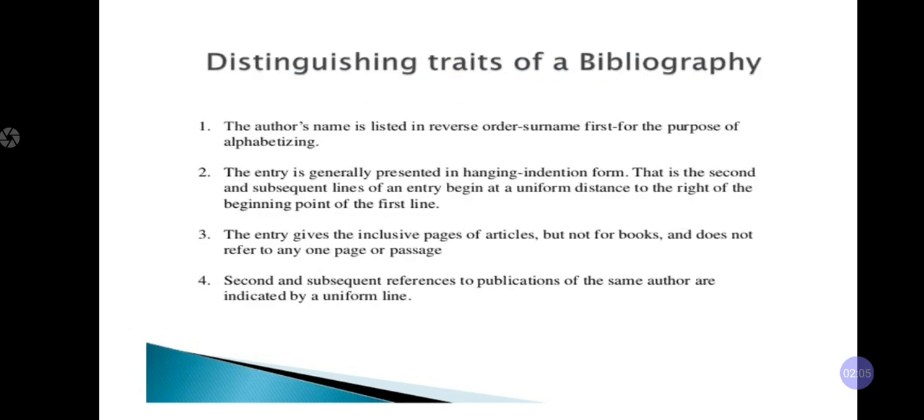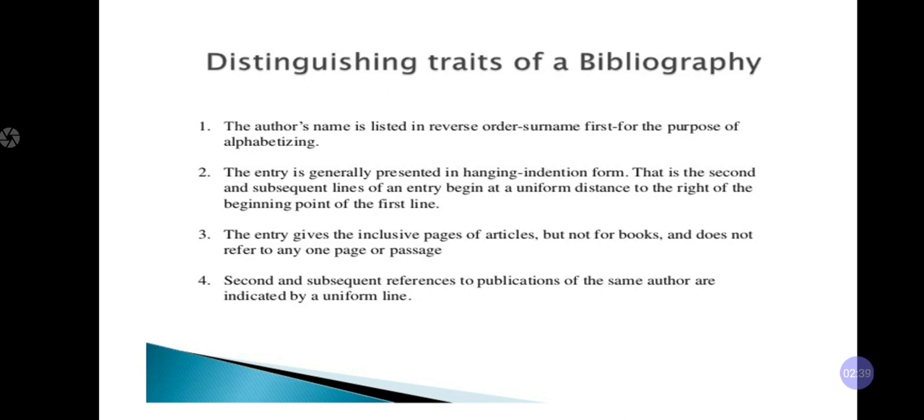Next, the distinguishing traits of a bibliography. The first one: the author name is listed in reverse order. Reverse order means you write down the surname first, and after that you write down the first name of that person. What is the purpose behind it? The purpose is that you want to arrange it in alphabetical order.